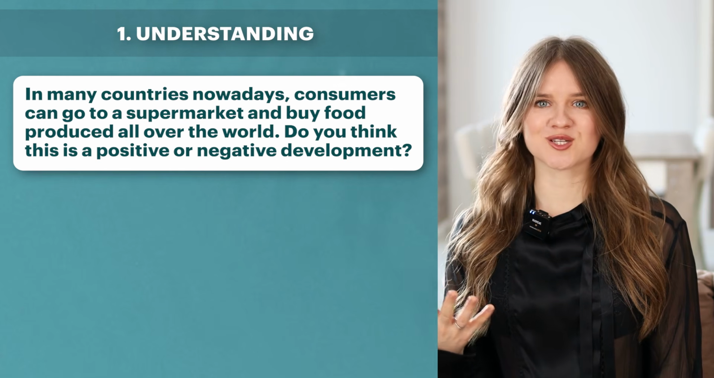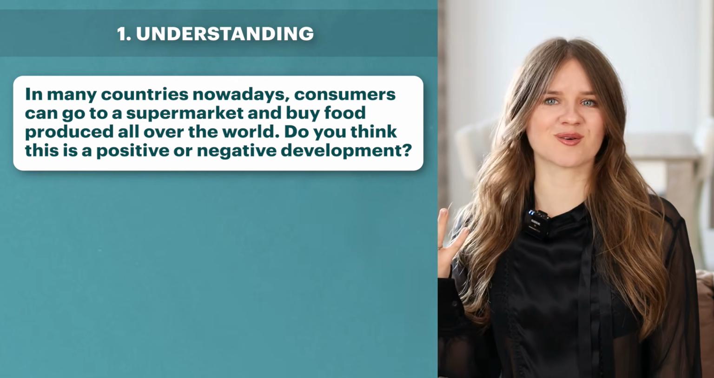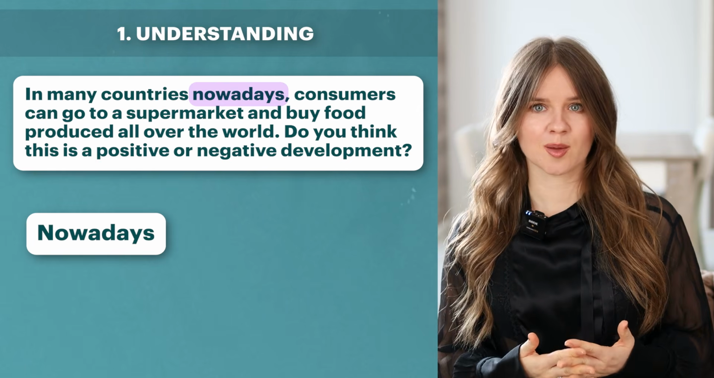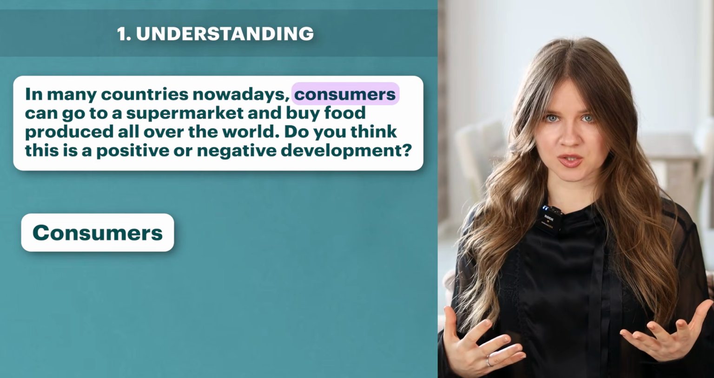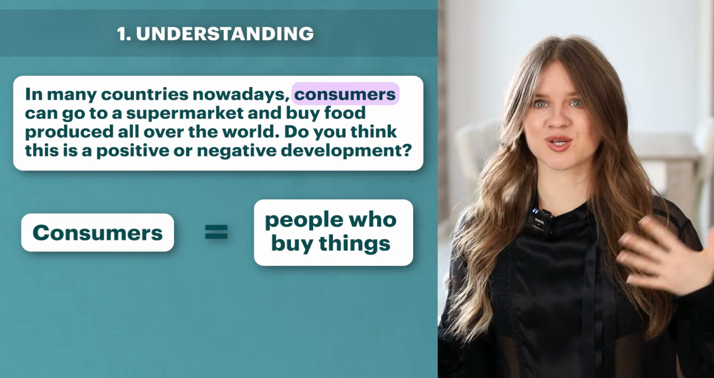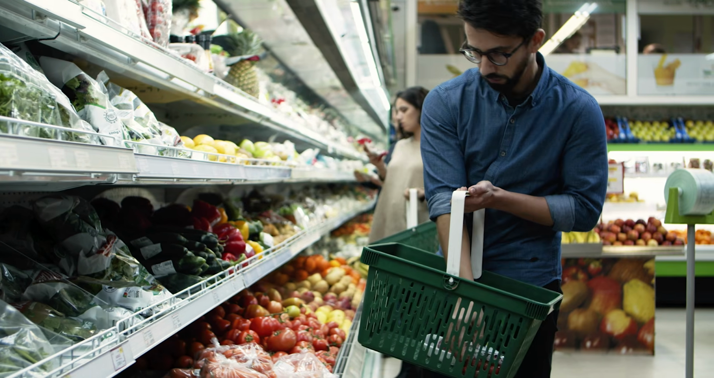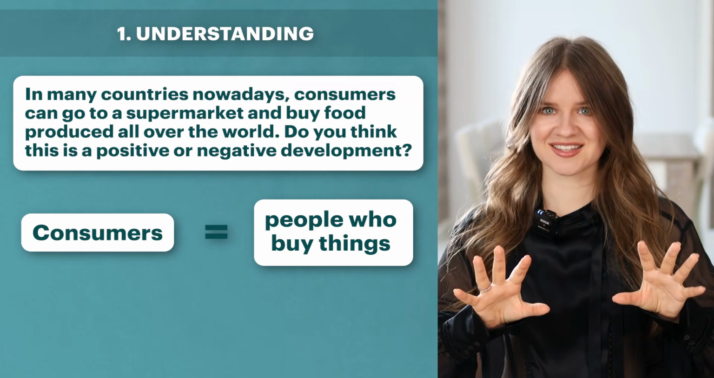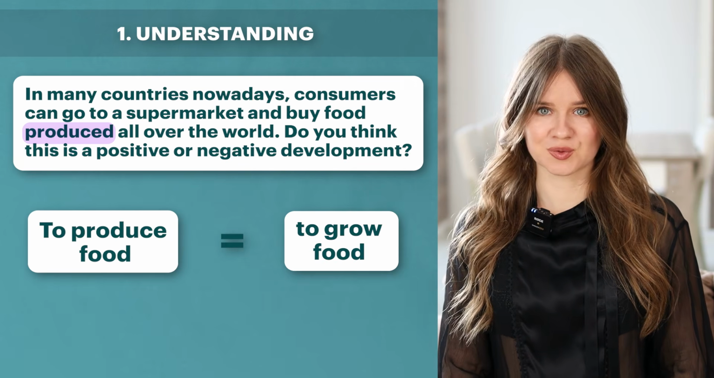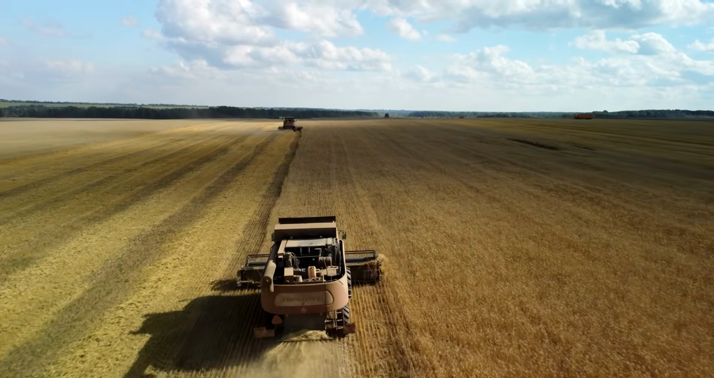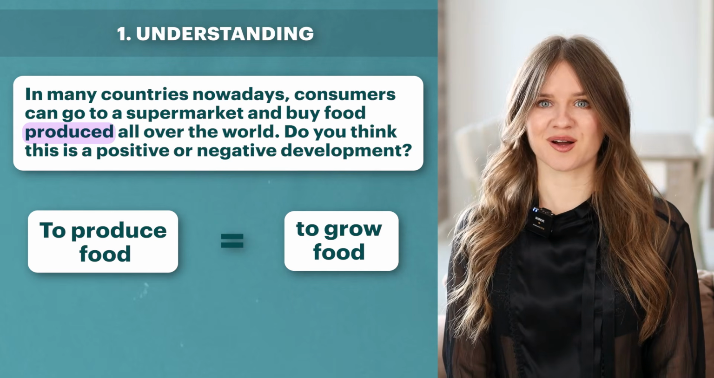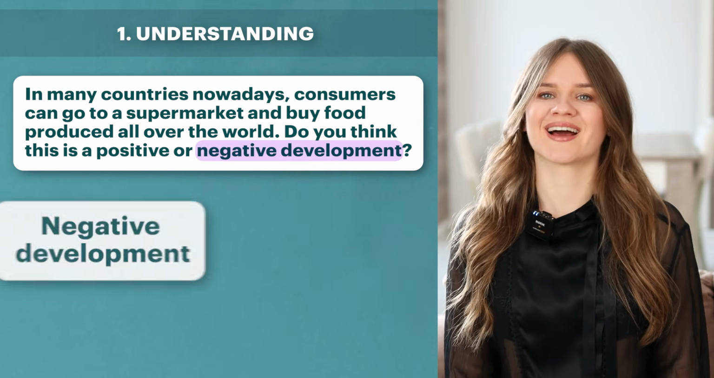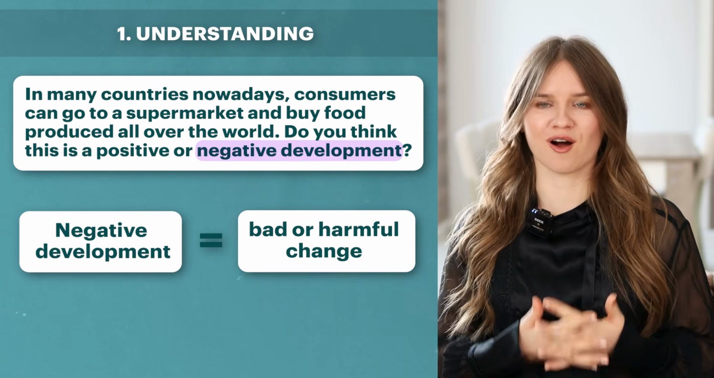At this stage, you need to break down some of the more difficult vocabulary in the task to make sure you understand exactly what it's asking. Nowadays means these days or now. Consumers are people who buy things. For example, consumers in a supermarket are people who go there to buy products. Simply put, they're buyers or people who buy things. To produce food means to grow food. So food produced all over the world means food that is grown in different countries around the world. A positive development means a good or beneficial change, while a negative development means a bad or harmful change.